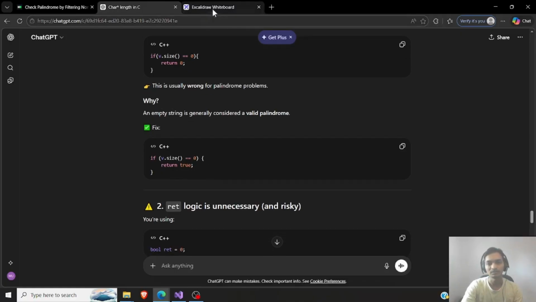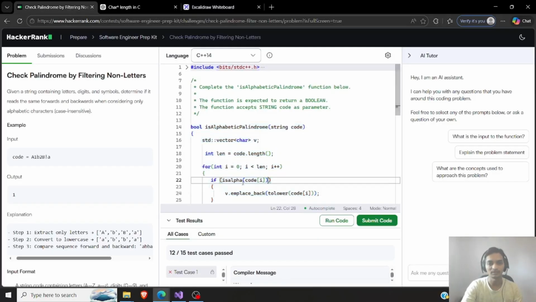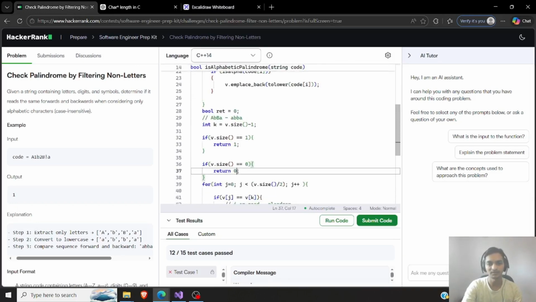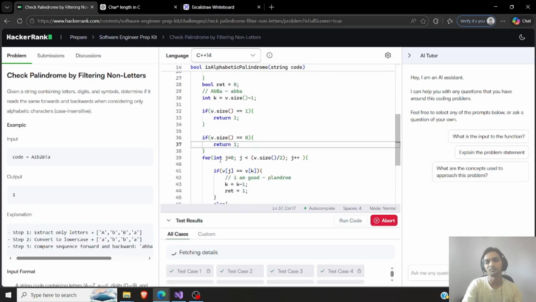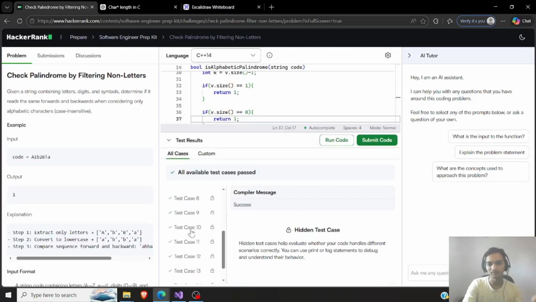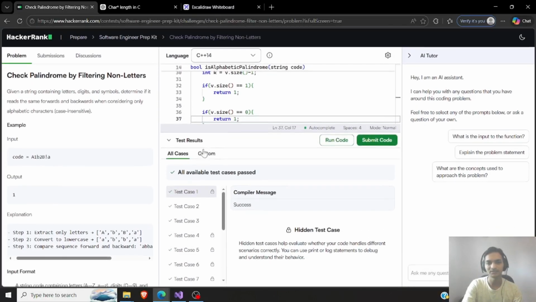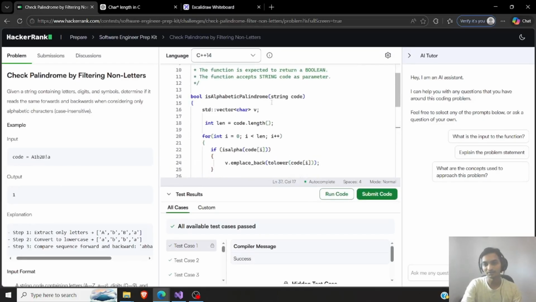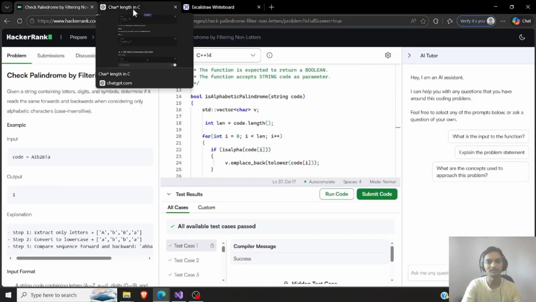So let's try to do that first. That is where we went wrong. Let's quickly check, and then we will read further what ChatGPT is suggesting. Oh, I think it worked. Nice. In my first attempt, without any major algorithmic hints, I completed this. It was an easier problem, but yeah, nice.